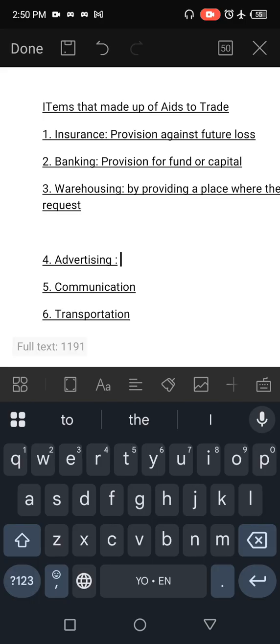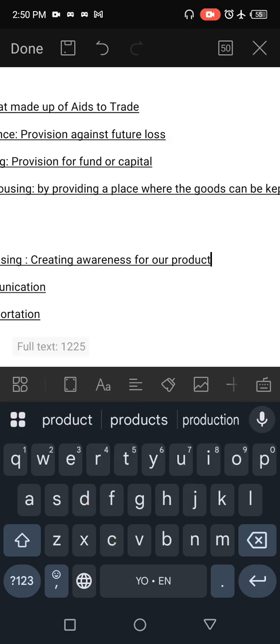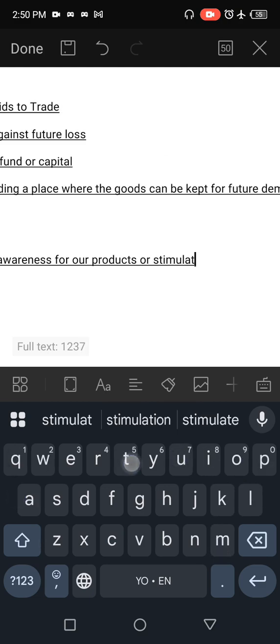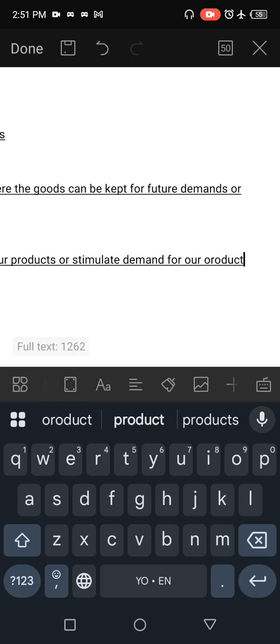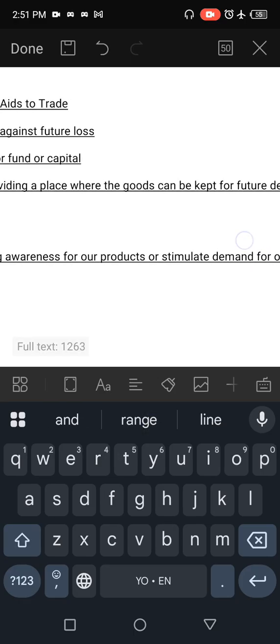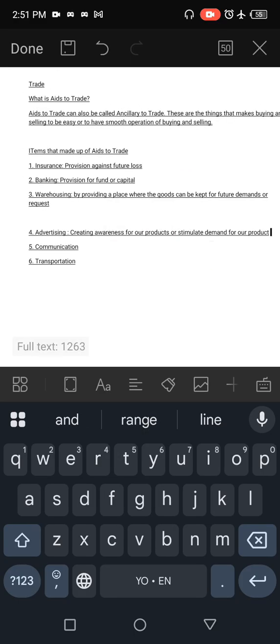Advertising. How does advertising help? It helps by creating awareness for our products or stimulating demand for them. Advertising helps us make every one of our consumers aware of our products, which in turn makes them buy.